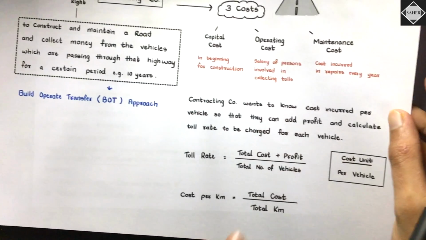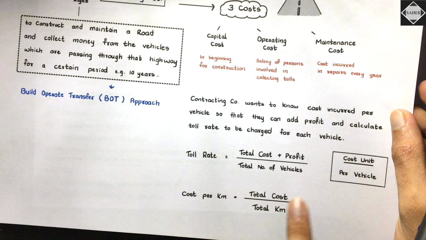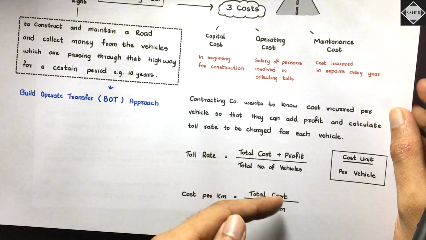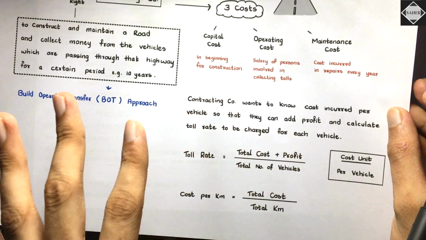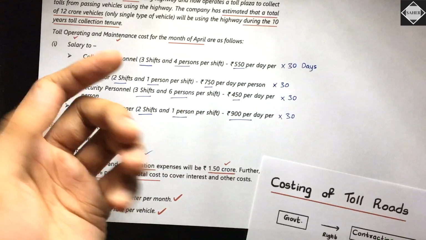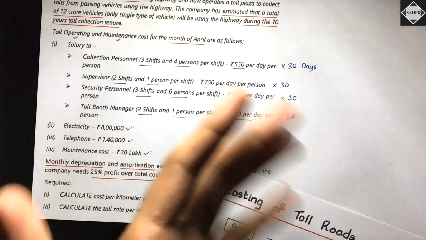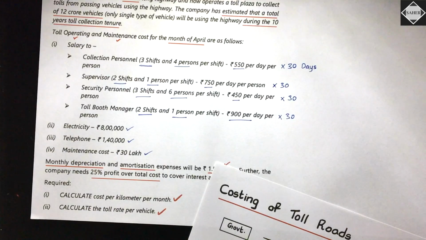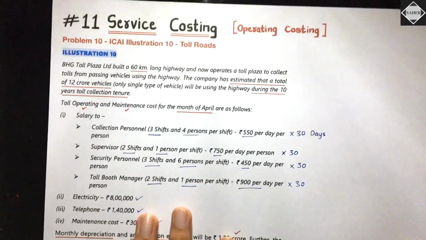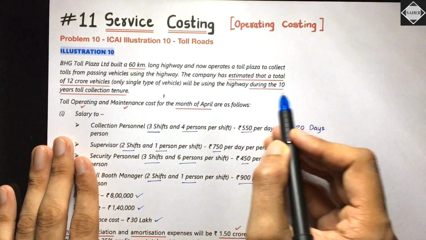Toll rate per vehicle, the formula: total revenue, that is total cost plus profit, divided by total number of vehicles. Both the numerator and the denominator should be at the same level. Total cost and profit we are calculating for the month of April, so the denominator should also be for the month. But do we have the denominator for the month? No, we do not. They have given us total number of vehicles as 12 crore, and this is for 10 years.